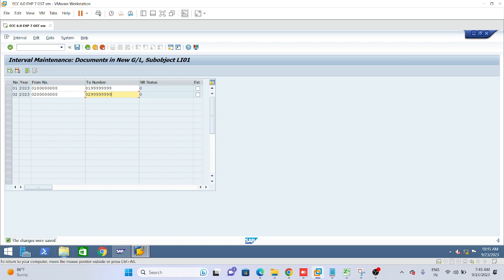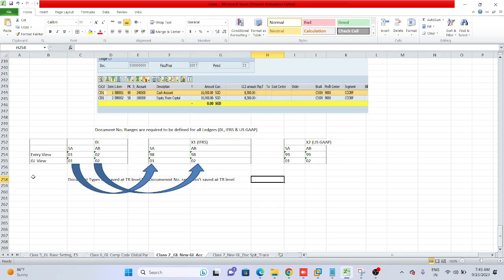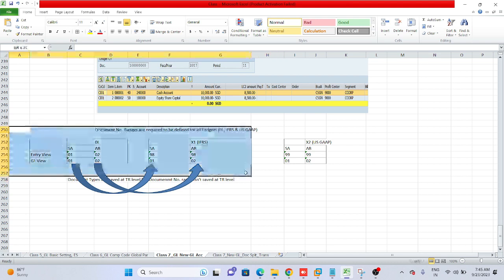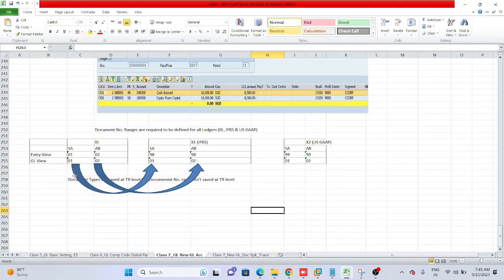So you're getting it, Sudhir? Why I have maintained only these two number ranges: it is the same for all other groups, all ledgers. 01. If we reverse it, the same credit entry comes again.